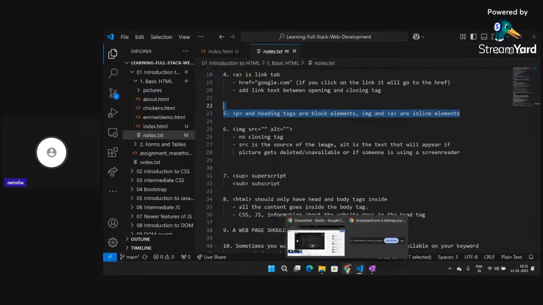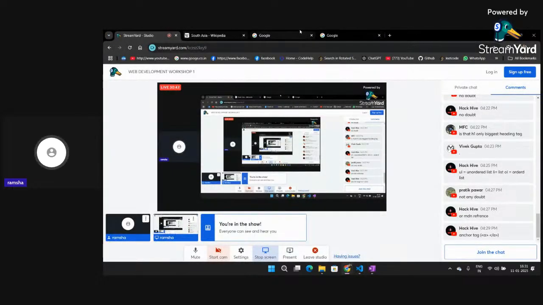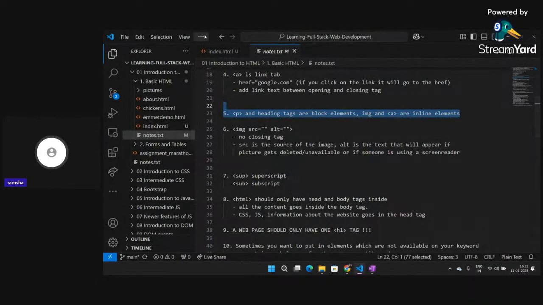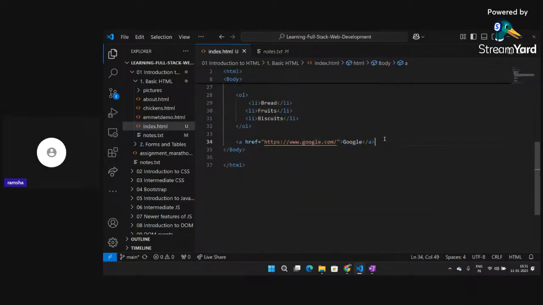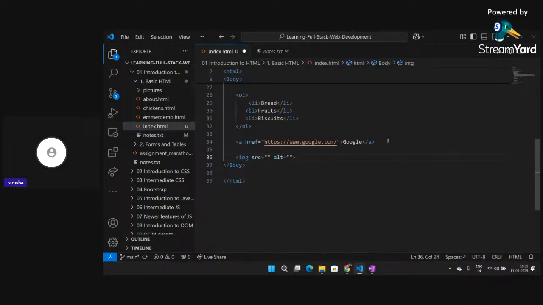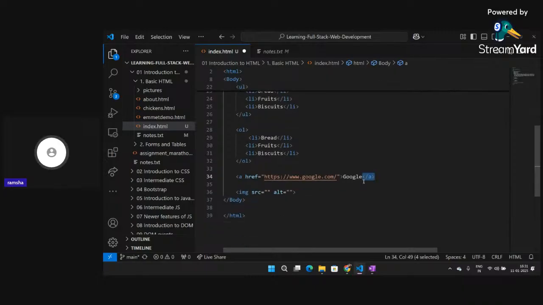Now, you might have also seen a lot of images present on web pages. Our web page right now does not contain any image. So how can we add images? HTML also has an image tag. If I write here img, I'll be getting an image tag, right? There is also one more important thing: if you look closely at the a tag, this is the opening part and this is the closing part of the anchor tag, right? Slash a. For closing any tag we use slash, right? Inside lists also they have their closing tag.